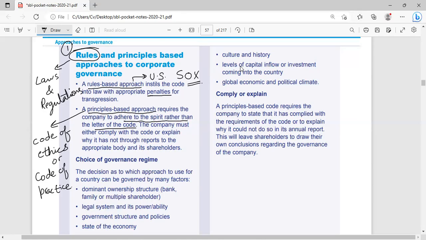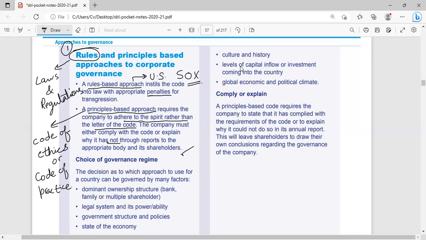The company must either comply with the code or explain why it has not, through reports to the appropriate body and its shareholders. As I told you, it is not a law. That is why there is no compulsion on the companies to follow the principles. This is called the principle based approach.